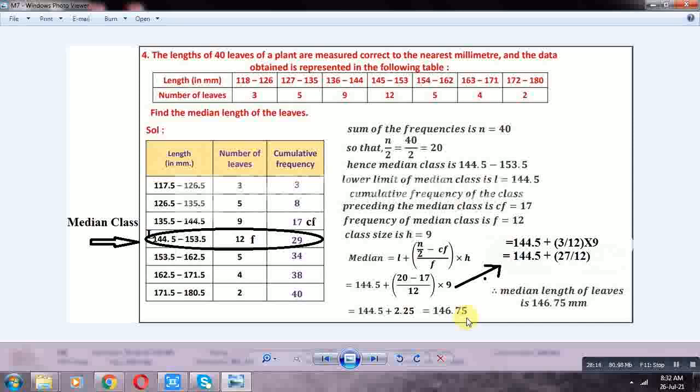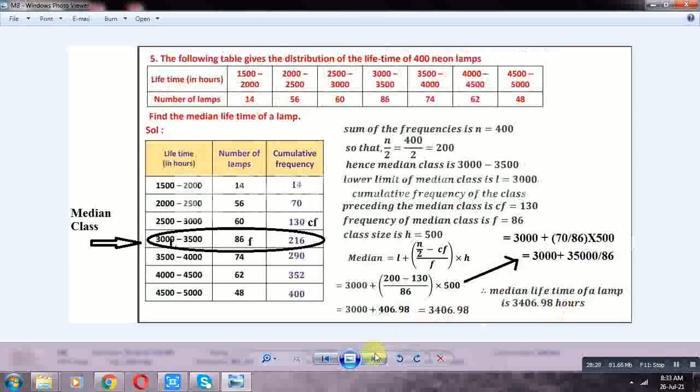The following table gives the distribution of the lifetime of 400 neon lamps. Lifetimes in hours, number of lamps: 1500–2000, 14; 2000–2500, 56; 2500–3000, 60; 3000–3500, 86; 3500–4000, 74; 4000–4500, 62; 4500–5000, 48.